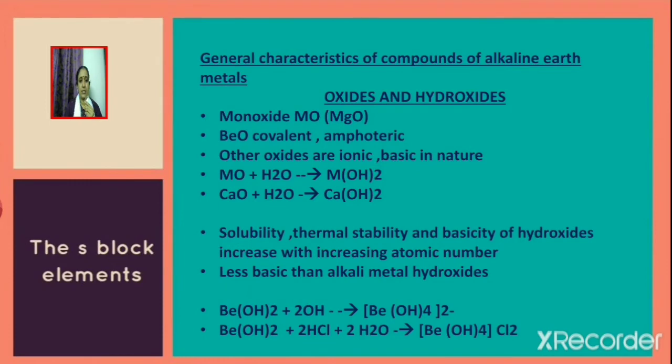General characteristics of compounds of alkaline earth metals. First, we shall discuss oxides and hydroxides. Group 2 elements form monoxides of the formula MO. For example, magnesium forms magnesium oxide MgO. Beryllium oxide is covalent and is amphoteric in nature.